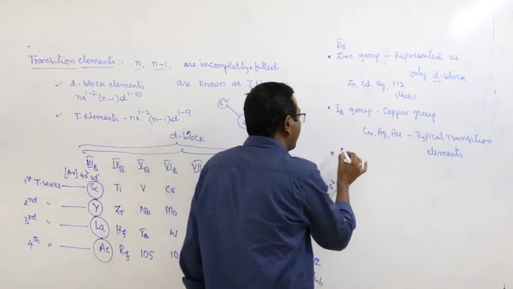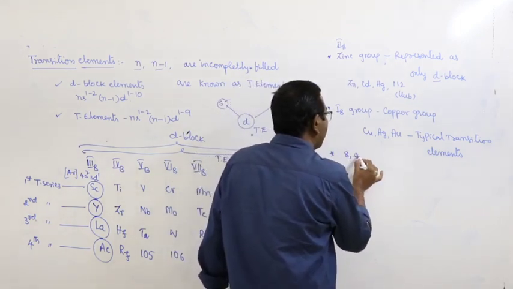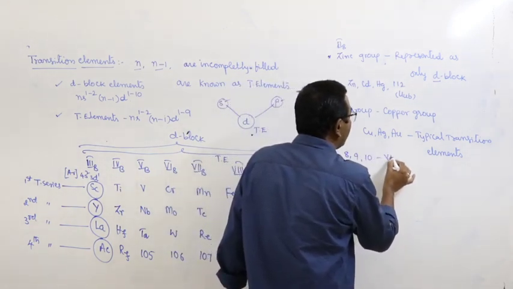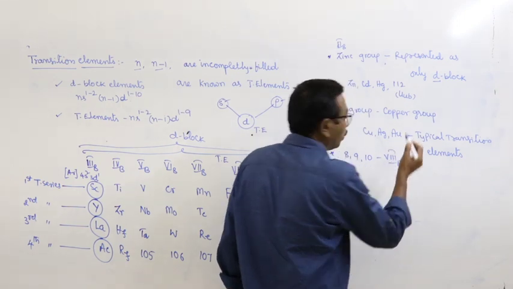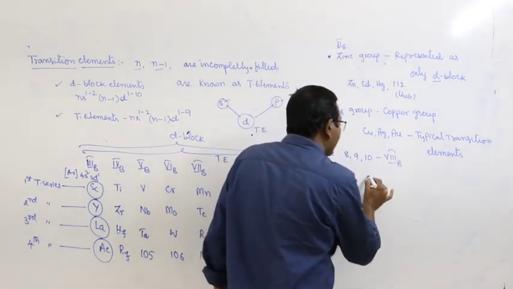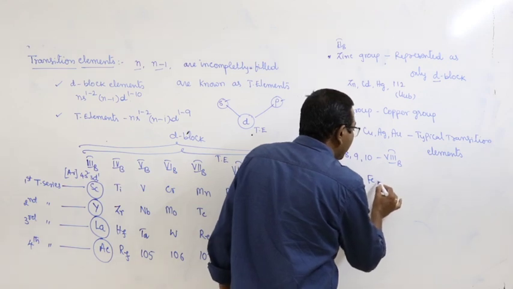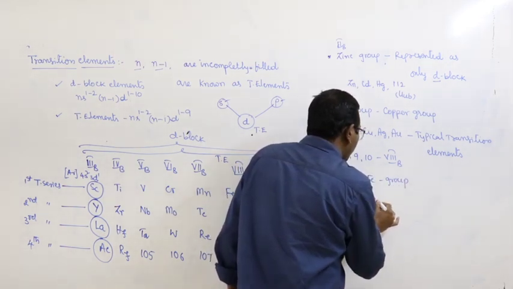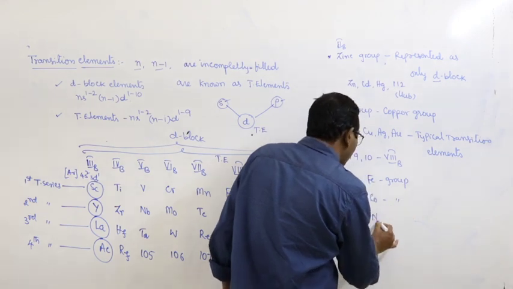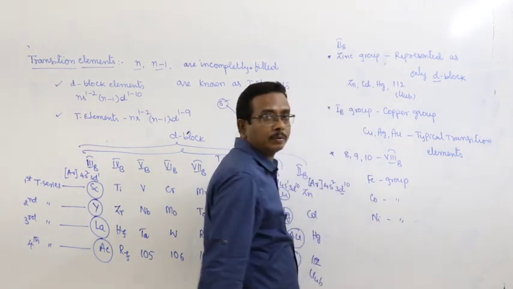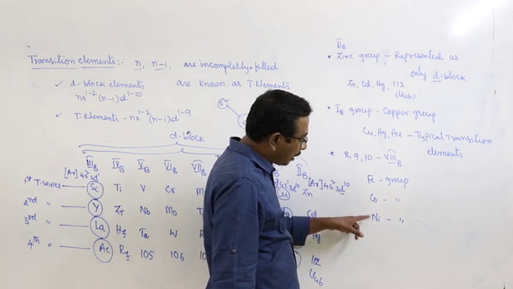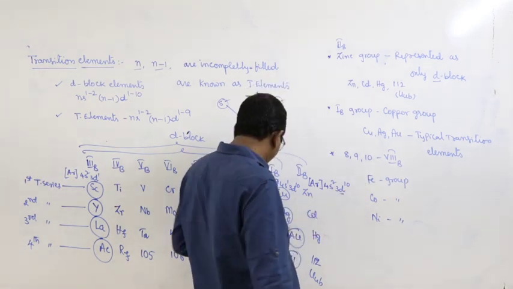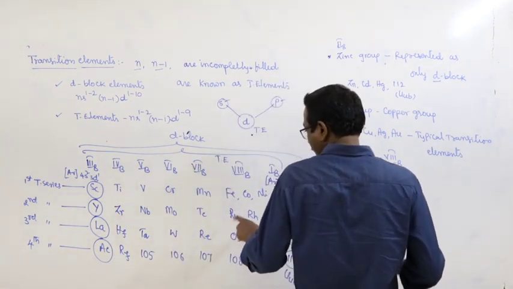And there is an important note. 8th, 9th and 10th vertical rows are collectively represented as 8th B group. And here they are also represented as iron group, cobalt group and nickel group. What about the iron group elements?